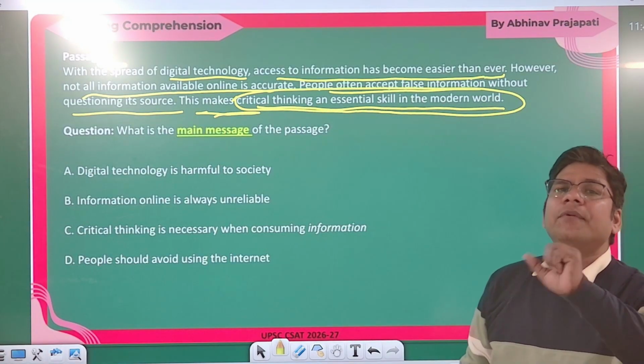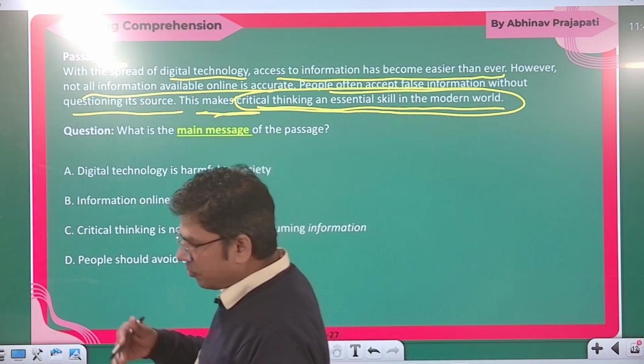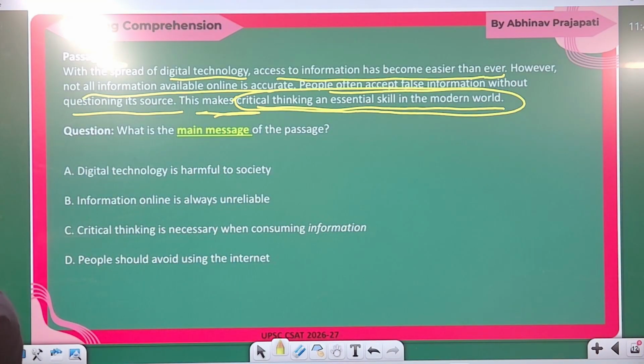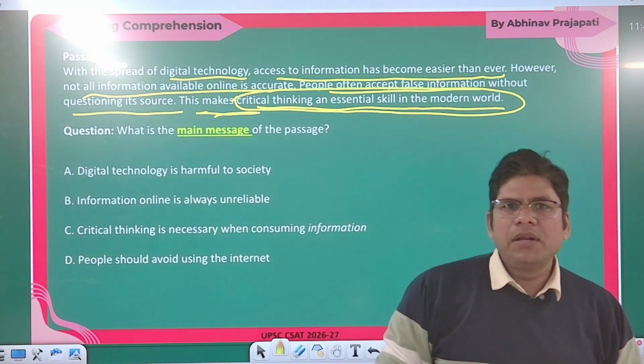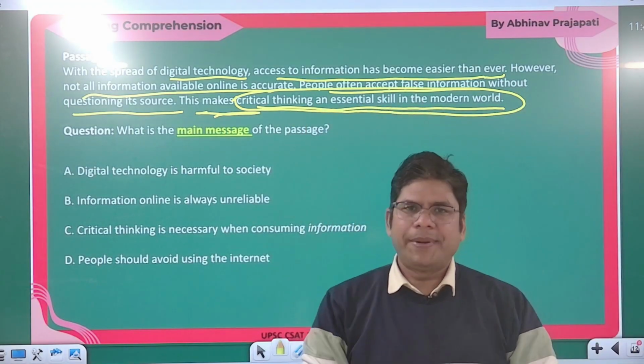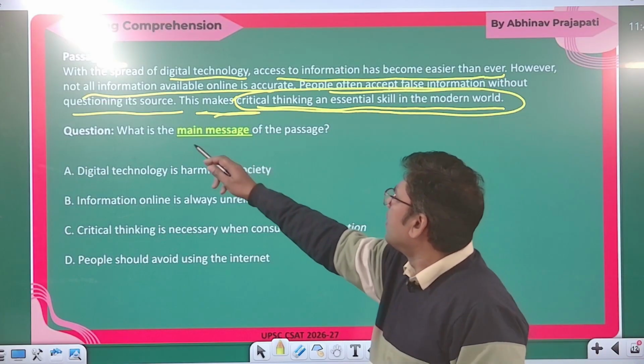So मैंने क्या बोला? मैंने आपको ये बताया था कि core idea, central message या तो लास्ट में होता है या पहले होता है, या you will get the core idea, the message of the passage, only if you read the whole passage, okay, and summarize the whole passage. So what is the main message of the passage?